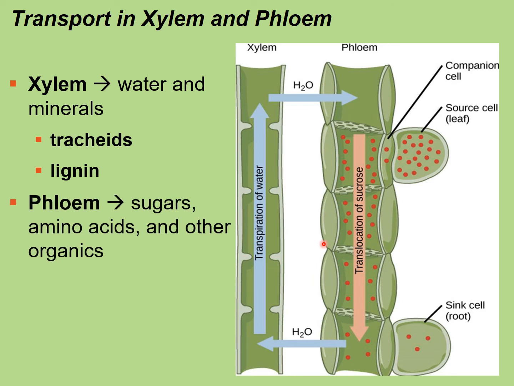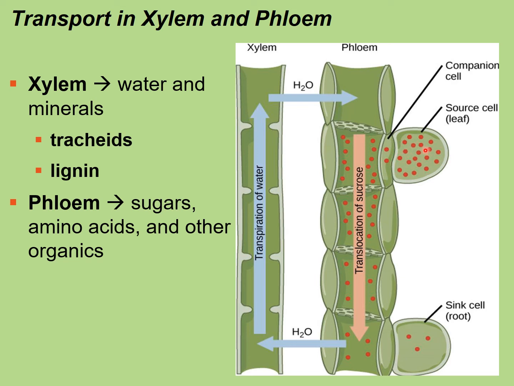The phloem allows sugars and amino acids and other organic materials to be transported. So what's going to happen, we have these leaf cells, and then we have the which are like the root cells. Okay, so we've got the leaf cells, which are going to collect the sunlight where the sugars are going to be built.